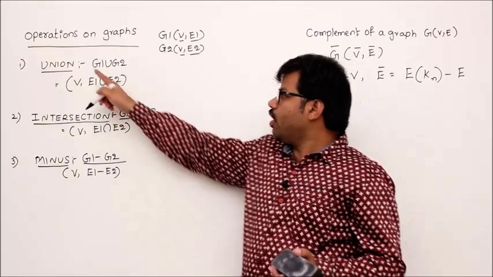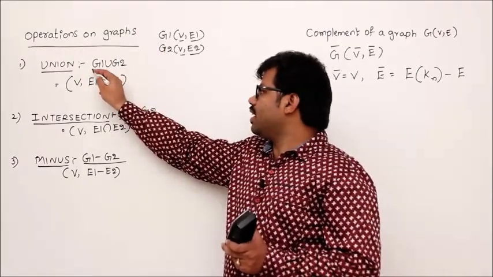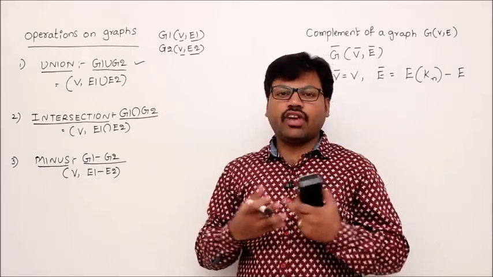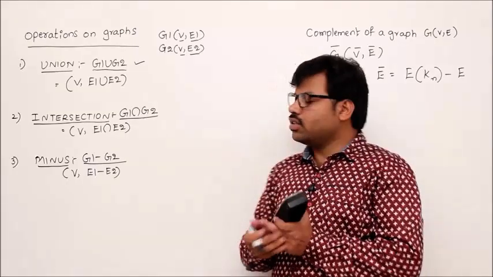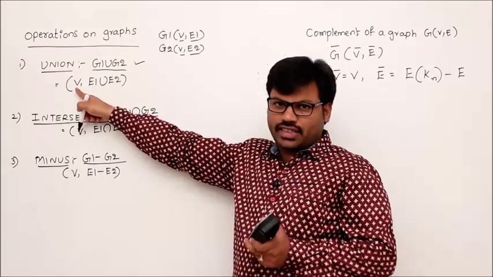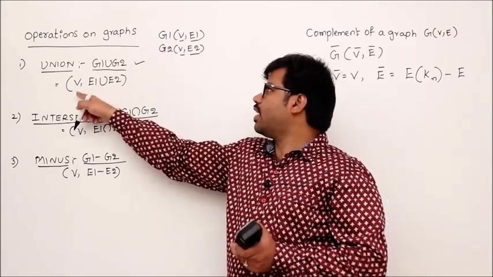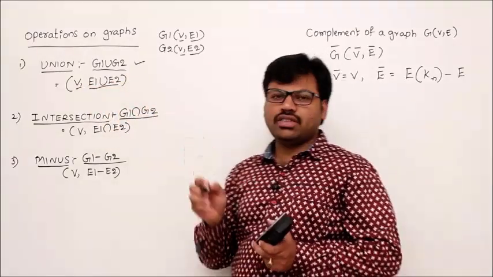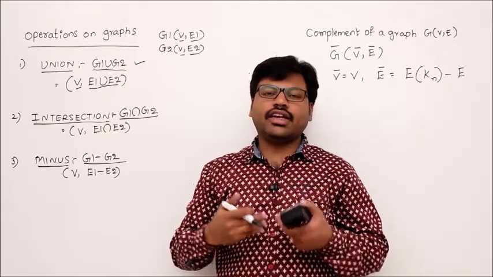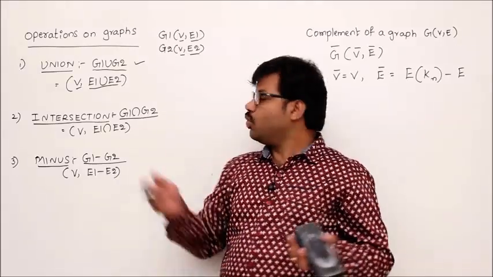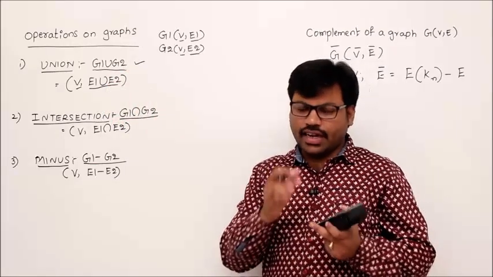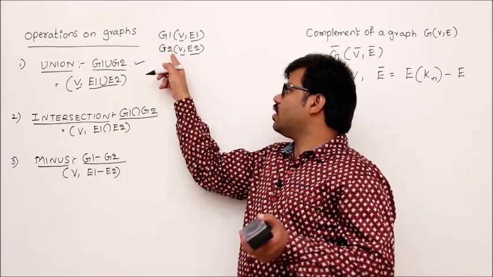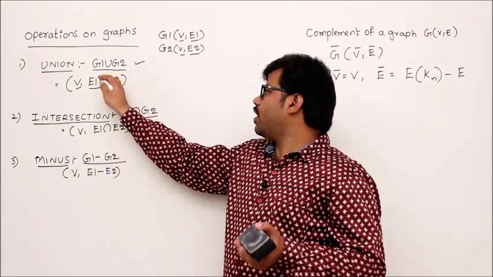Then how can I define a union, we'll see. We say G1 union G2. Whenever I define a graph, I should define what the vertex set is and what the edge set is, isn't it? So here I define my new vertex set, which is just the same vertex set as G1 and G2, so V, and the edge set is E1 union E2. That means take all the edges of E1, take all the edges of E2 and union them. If you have an edge in G1 and the same edge in G2, then take it only one time. That's why I have written the union operation.